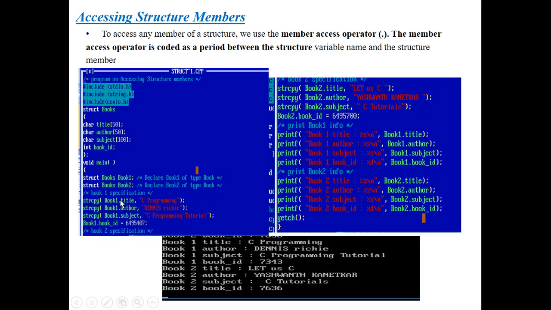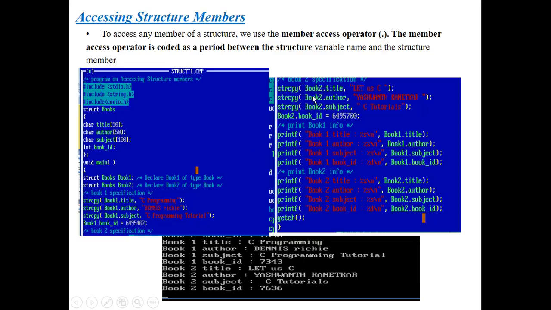Why? Because here the dot specifies the member access operator. By using this I am calling the title, and next by using book1.author, I am printing the author name of this book, and next I am printing the subject name, and next I am printing the book ID. Here I am printing the book1 specifications with the help of the string copy method.